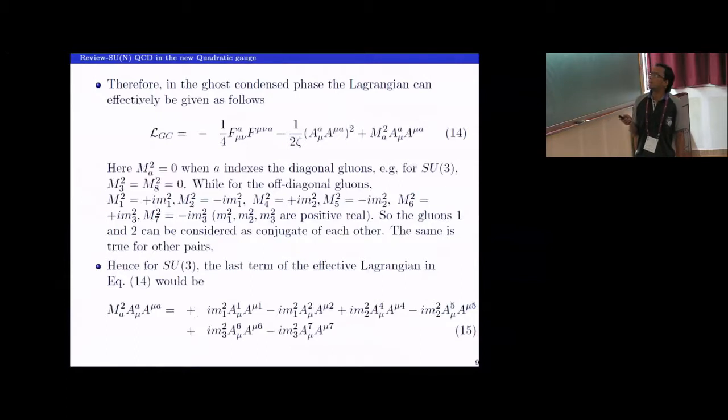So what is the Lagrangian in the ghost condensed phase? I just need to diagonalize this mass term. In SU(3) there are two gluons which are massless, so I can name them 3 and 8, which are zero. The rest occur in conjugate pairs. So when I expand this mass term, it gets expanded this way: plus i m squared, minus i m squared, plus m2, minus i m2 squared, like that.